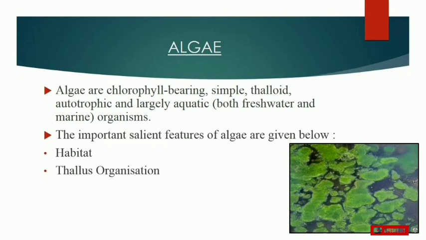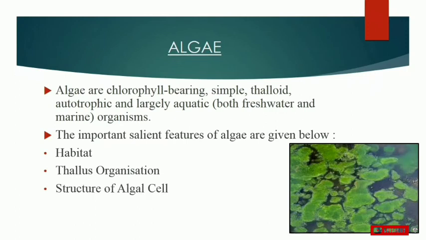Now the next feature is thallus organization. Thallus means plant body. So the plant body, that is thallus, of algae is without differentiation. The basic form and size of algae is highly variable and ranges from filamentous to colonial. These are attached to the substratum with the help of a holdfast. Substratum means a surface to which the cell attaches, especially when the cell is growing or moving. And holdfast means a stalked organ by which an alga or other simple aquatic plant or animal is attached to a substrate.